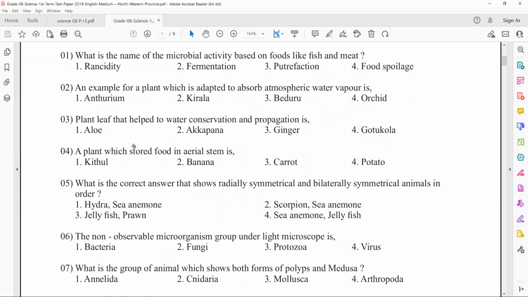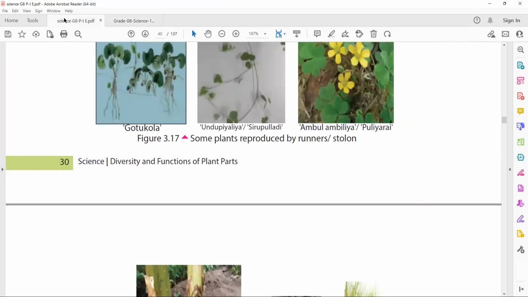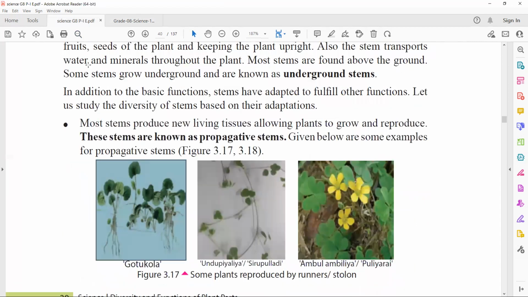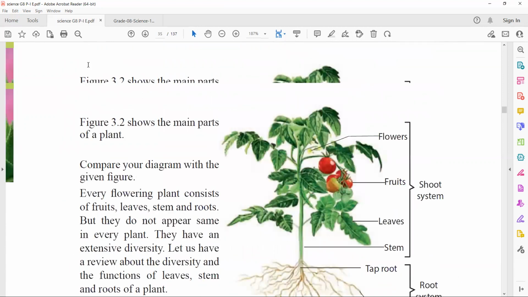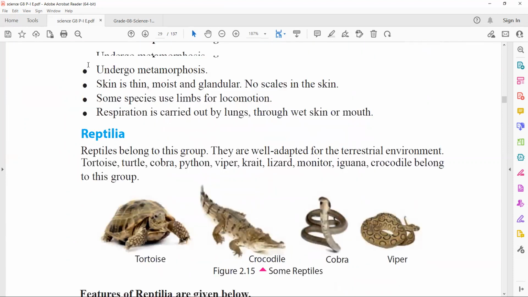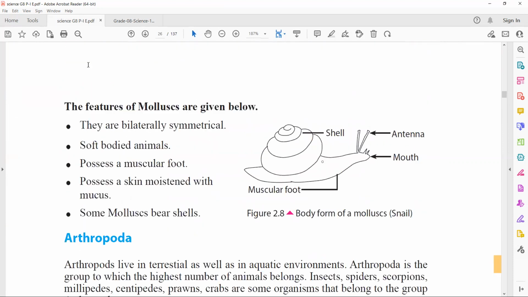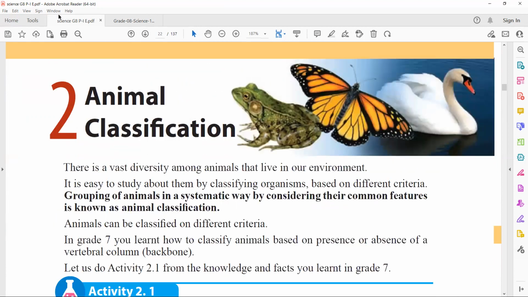Right. Let me move to the next question. What is the correct answer that shows radially symmetrical and bilaterally symmetrical animals in order? So we studied animal diversity, right? Before this unit, we studied animal classification.